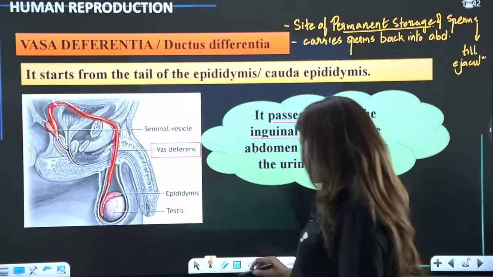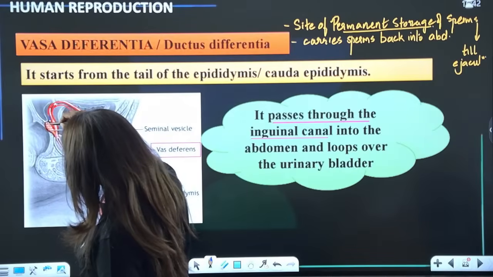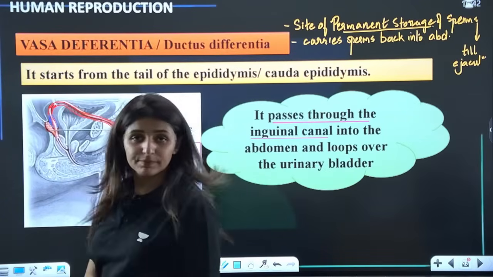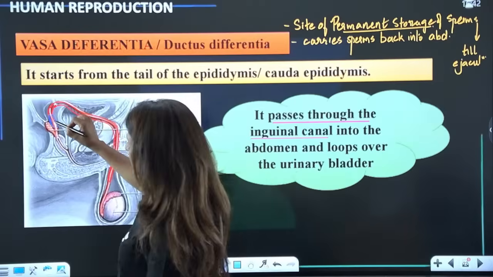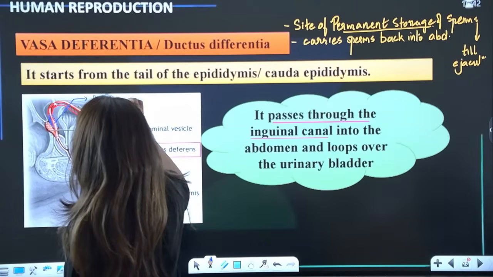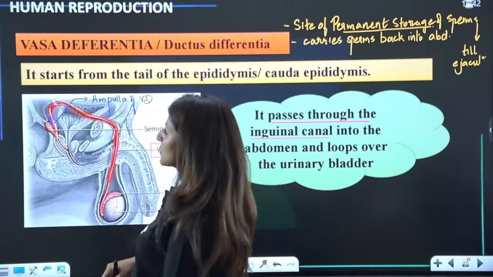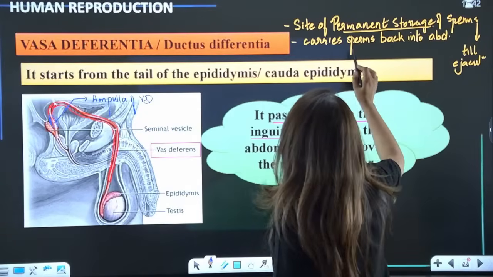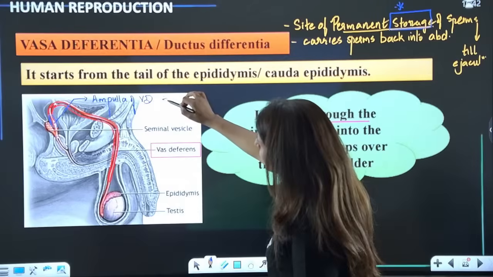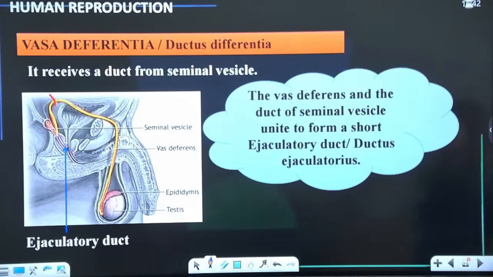All right. Now, see here, once again, I want your attention to this diagram. Do you see that this part of vas deferens is getting swollen? It dilates. This dilated part is known as ampulla. This is the ampulla of vas deferens. This is where the sperms are actually stored. This is where the storage occurs, in the ampulla. So this was about vas deferens, guys.